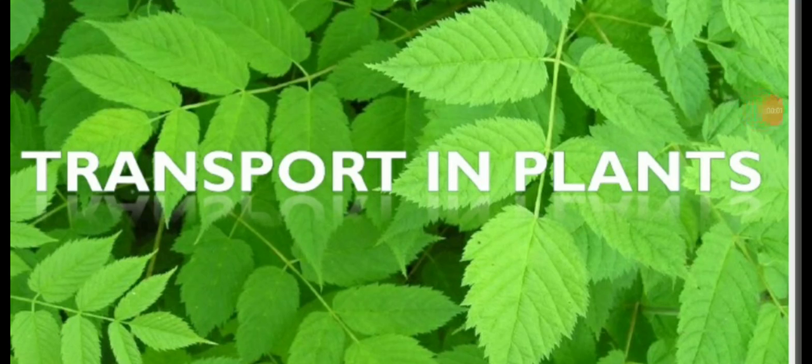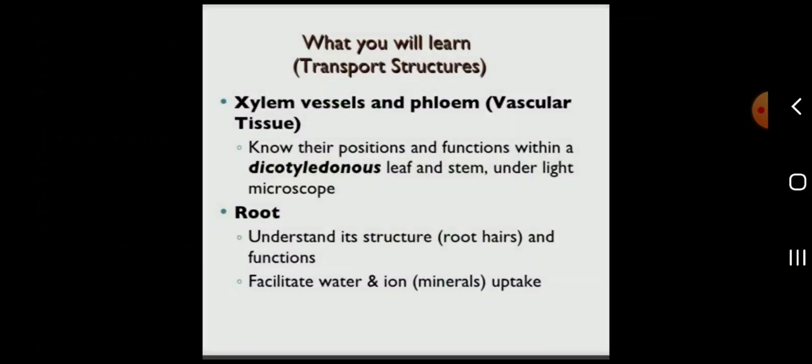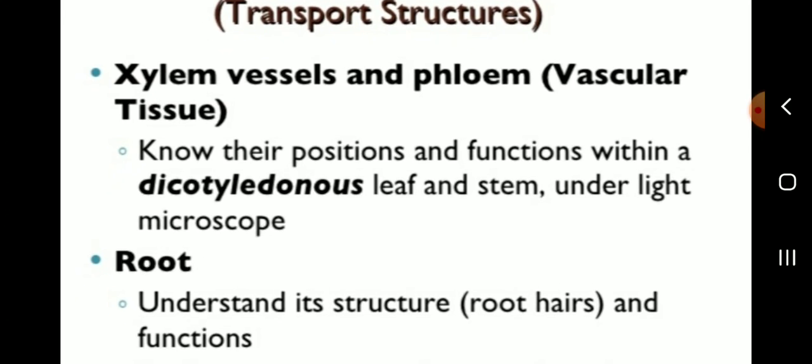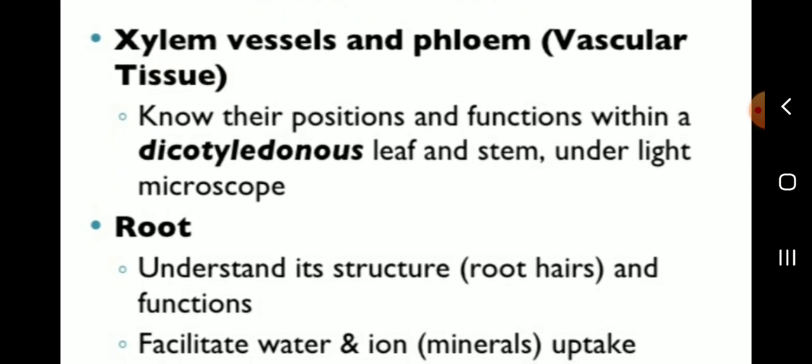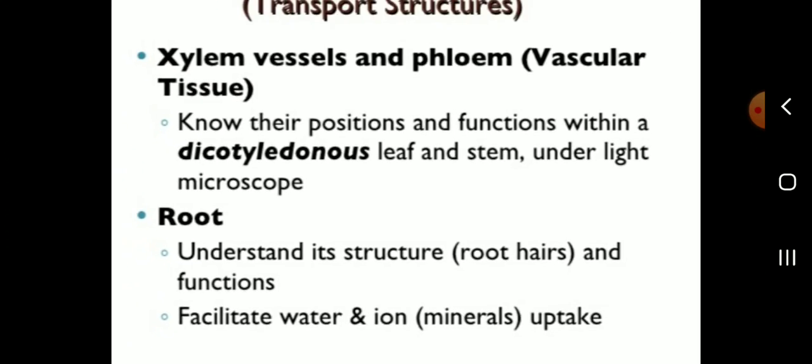The next topic, transport in plants. How to transport in plants? Xylem vessels and phloem, vascular tissues: know their positions and functions within a dicotyledon's leaf and stem under a light microscope. Then the root: understand its structure and functions, which facilitate water and ion uptake.